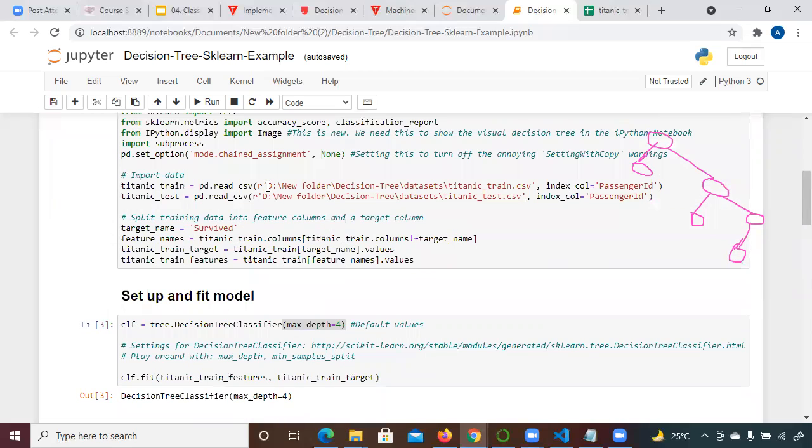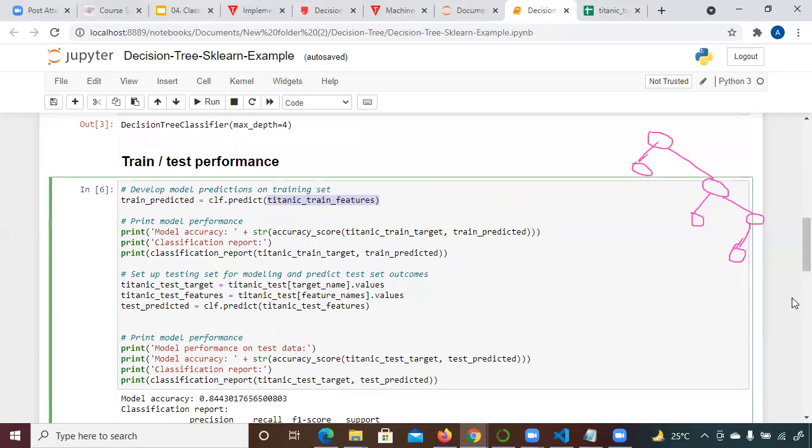Is this our data? Yes, you can see it here. Titanic train, feature name dot values. Feature name is what? Your input columns. If you are looking at this code for the first time, it might look complex to you. But once you run it on your system, it will be easy for you.